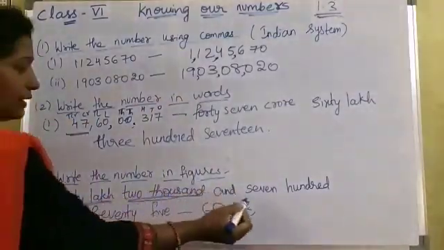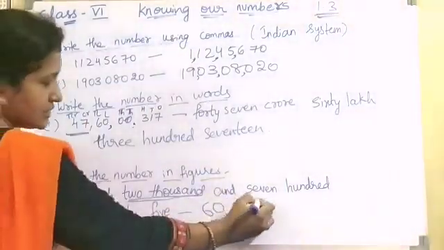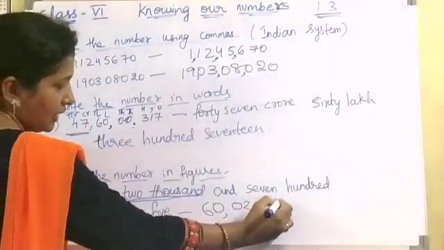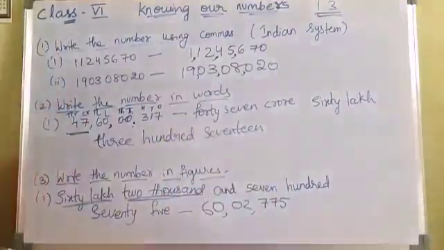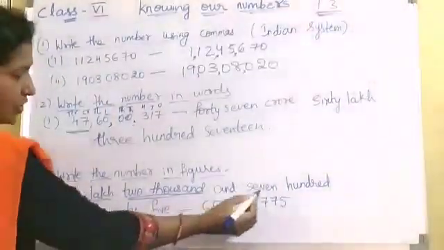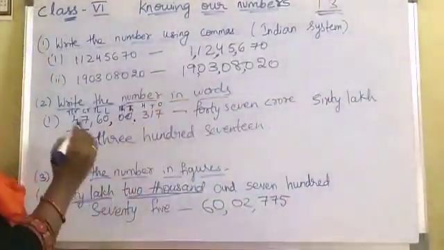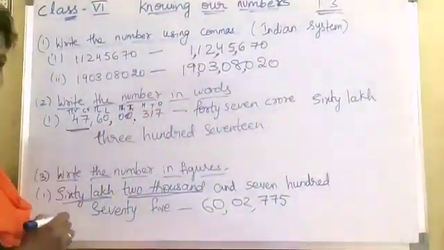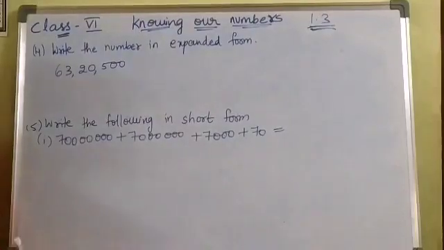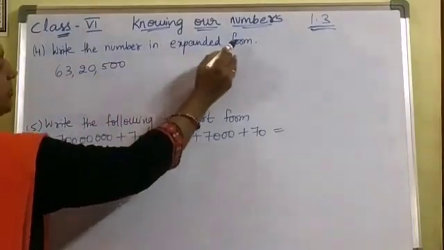2000 and 775. 775. This is the answer. 60 lakh 2,775. Right? And remaining sums you can solve. Coming to fourth bit. Write the number in expanded form.